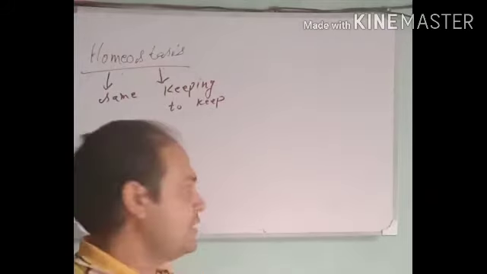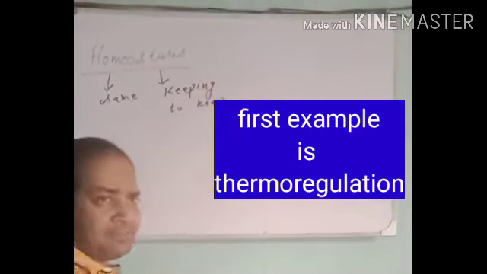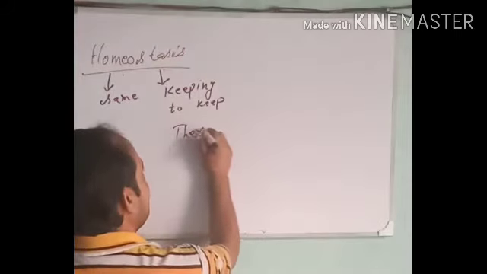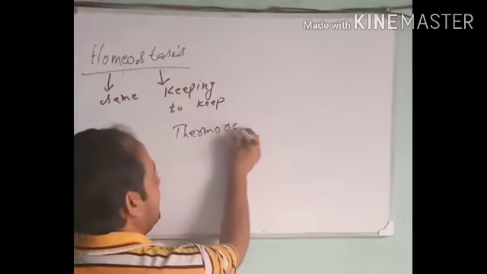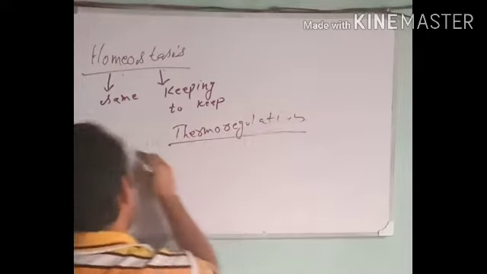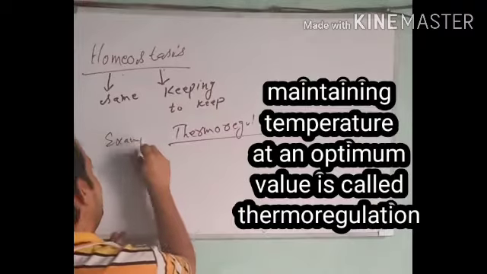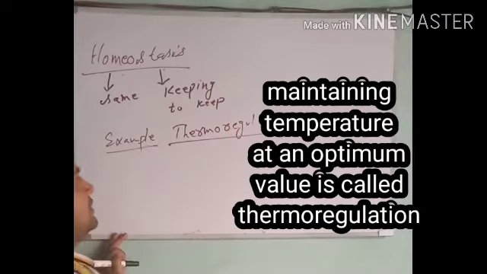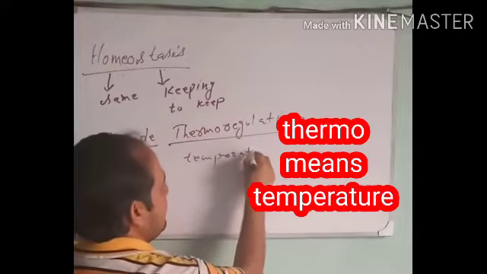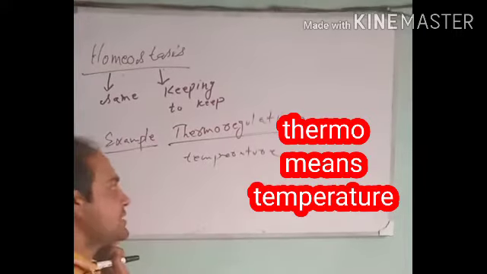Homeostasis is exemplified by thermoregulation. Thermoregulation is an example of homeostasis. It is a very good example of homeostasis.